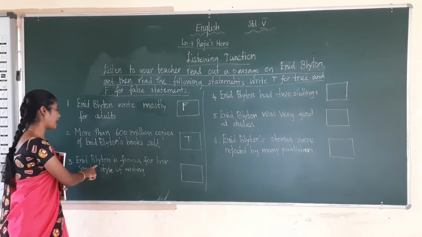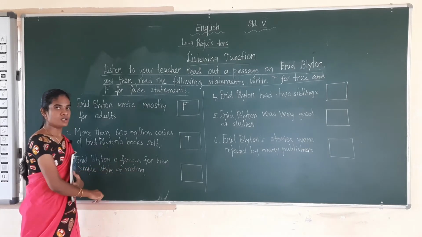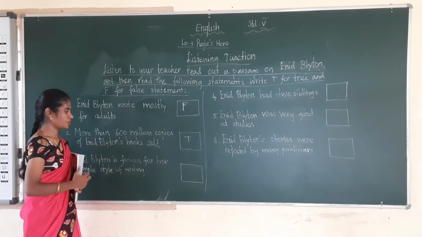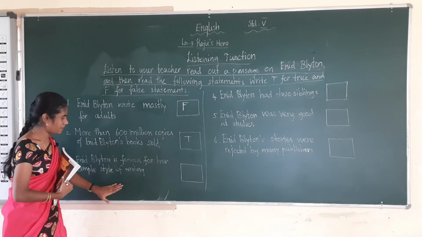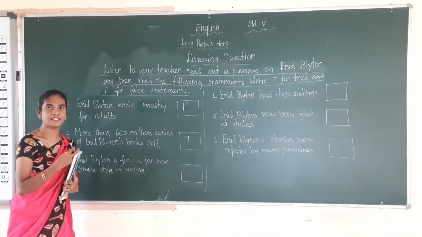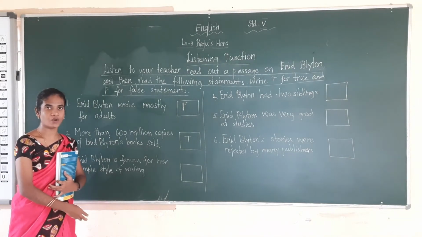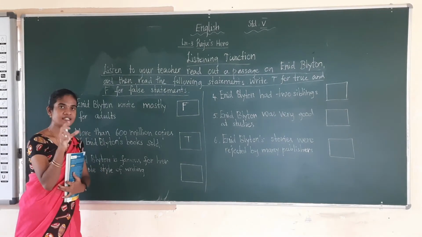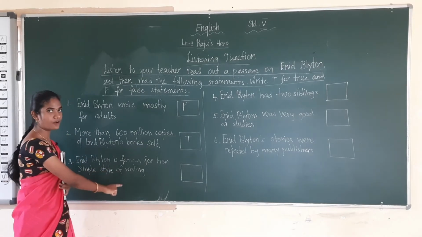Next one: Enid Blyton is famous for her simple style of writing. What have you written, T or F? The statement is true. Enid Blyton is famous for her simple style of writing. She writes in a simple language, so it will be easily read by children. If the language is simple, they will read. So she is famous for a simple style of writing.